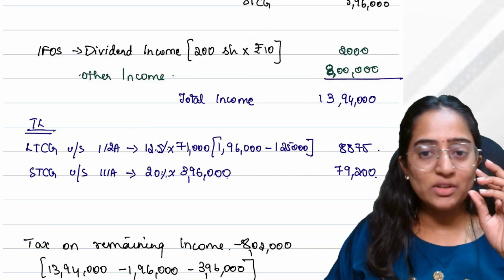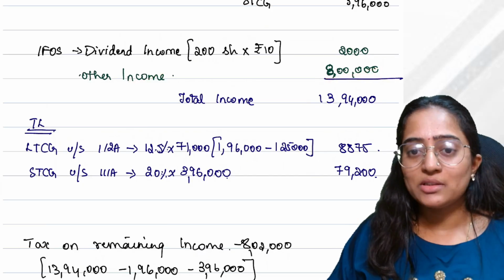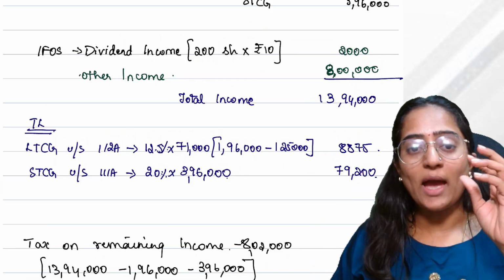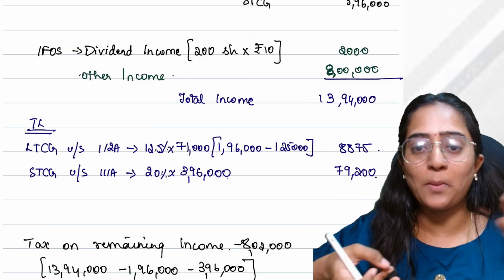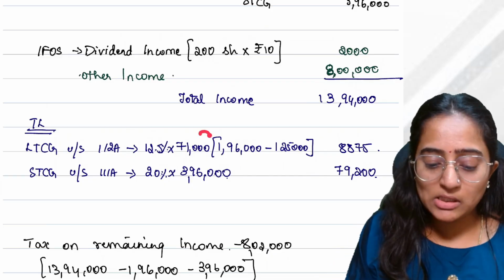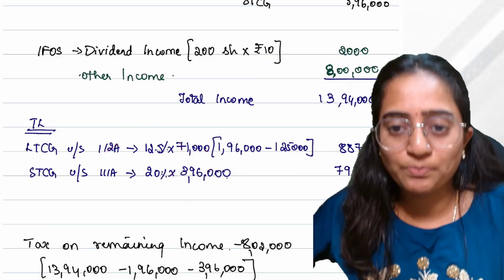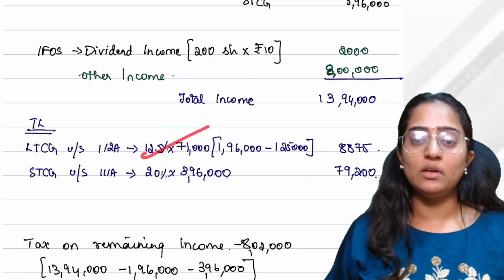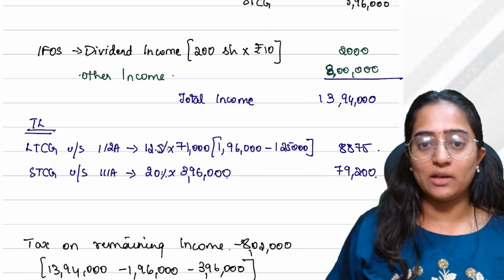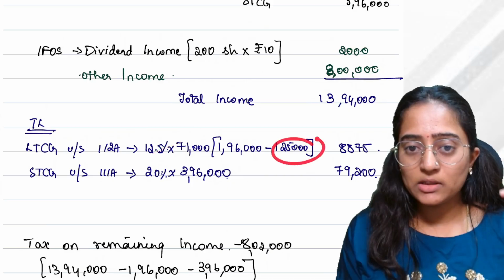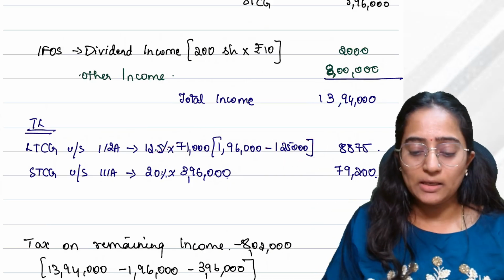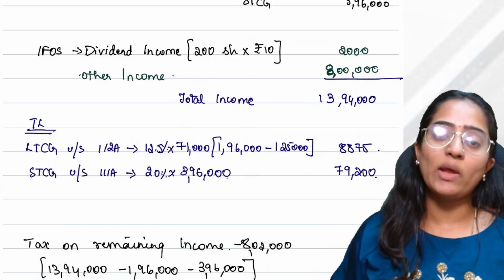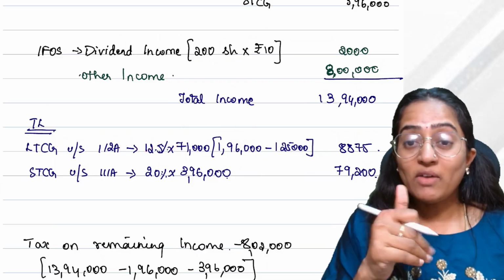All of us know that when you're doing the tax liability computation, first you have to segregate your long-term capital gain and short-term capital gain, because these come under special rates of tax. So first I will take out the long-term capital gain. Up to 1,25,000 rupees there is no taxability, so only the difference will be taxed under section 112A at 12.5%.